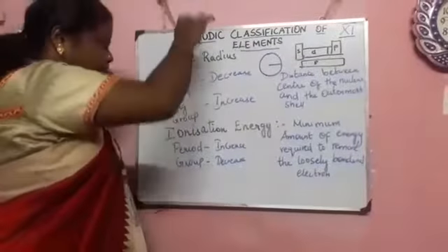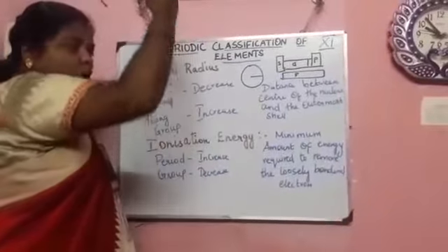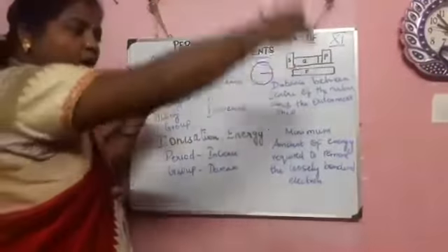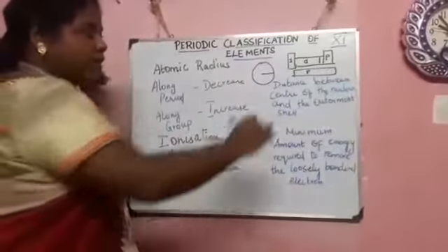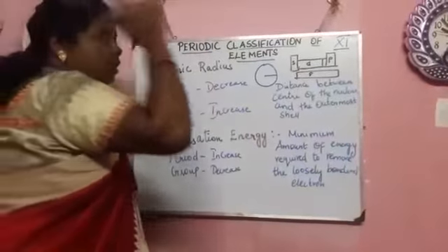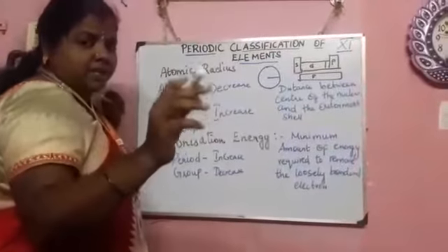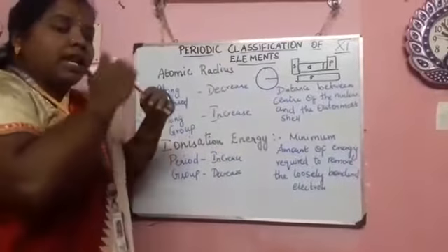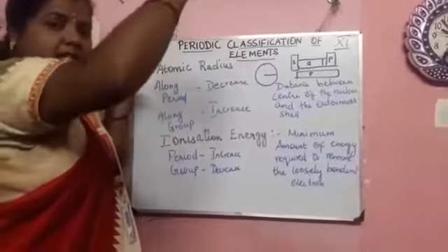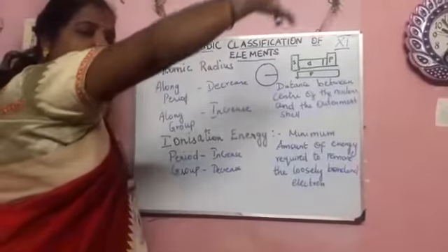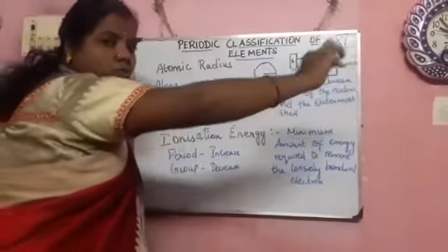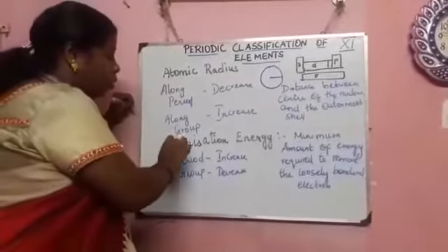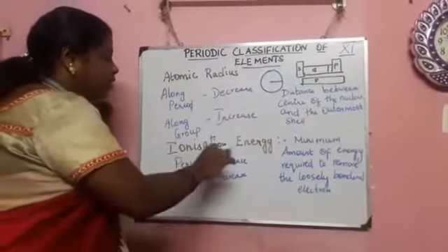But along a group from top to bottom, the elements are present in the S block as well as the P block, and the D block is different, because the D block is present in the transition state. In the first two periods it is not present, but group wise it is present. So along a group it goes S, P, D, F. Obviously it is in an increasing way, and at the same time the radius is also increased. So according to the atomic radius, along the period it decreases, and along a group it increases.